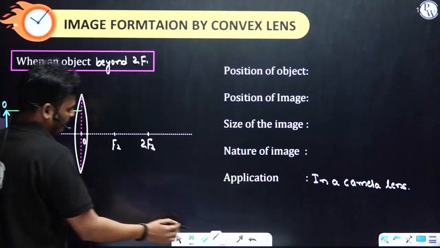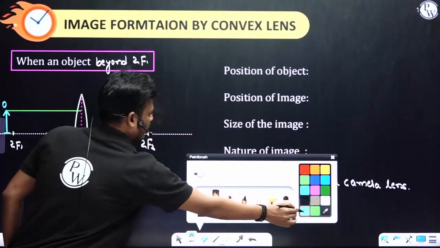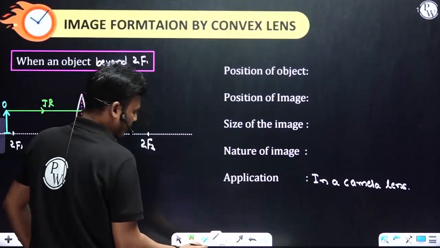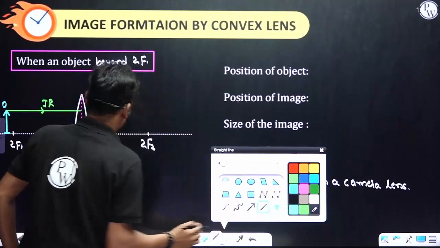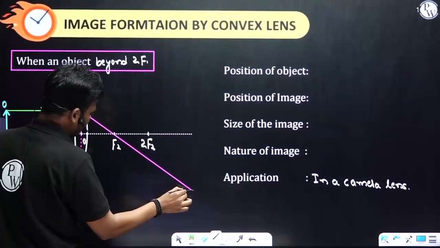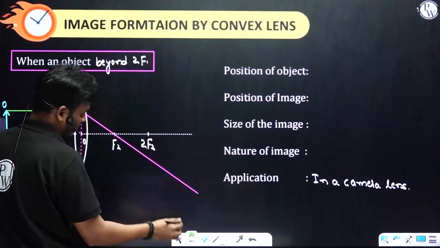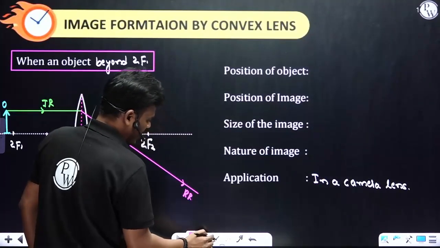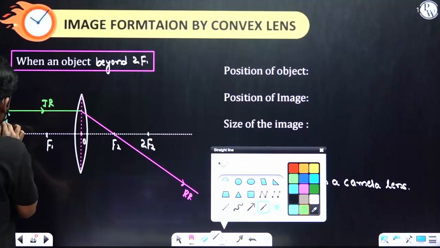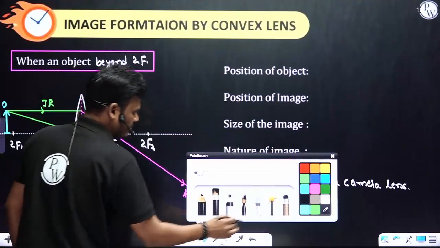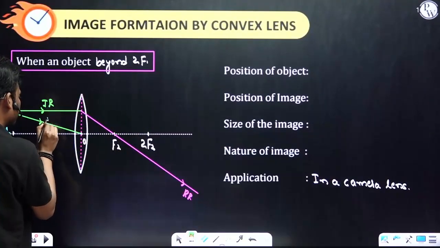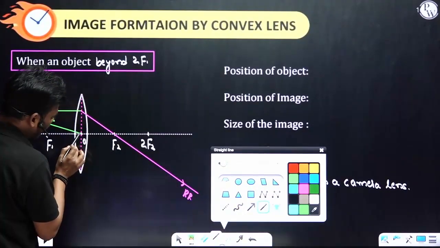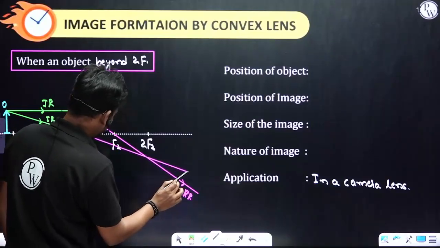Okay. So this is the incident ray. If the ray is parallel to the principal axis, the refracted ray passes through the second focus on the other side. This is the refracted ray. And one more, the incident ray through the optical center, and this is the refracted ray.